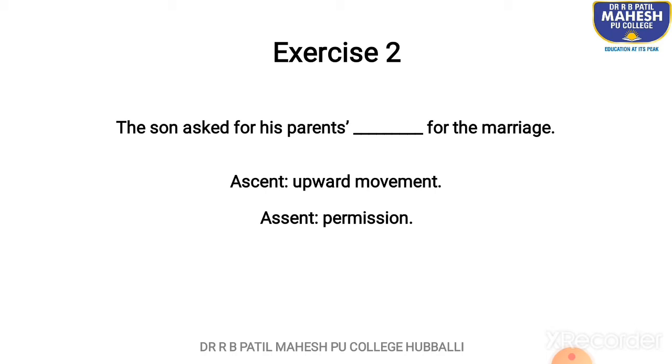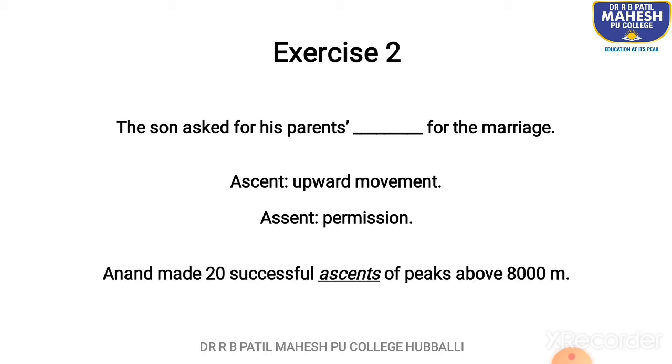Assent, A-S-S-E-N-T, means permission. So, according to this sentence, it should be the son asked for his parents' assent for the marriage.